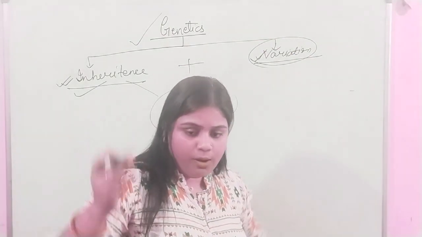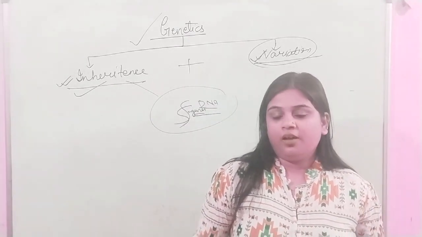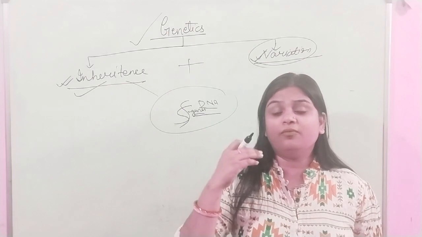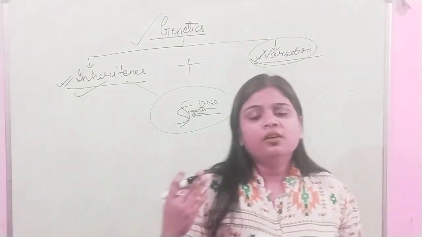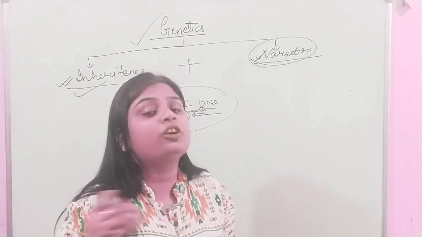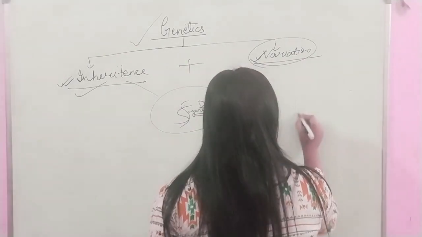Our body resembles our parents. We have two hands, so we get some characters from our parents. But somehow we are different also. We are not 100% identical.